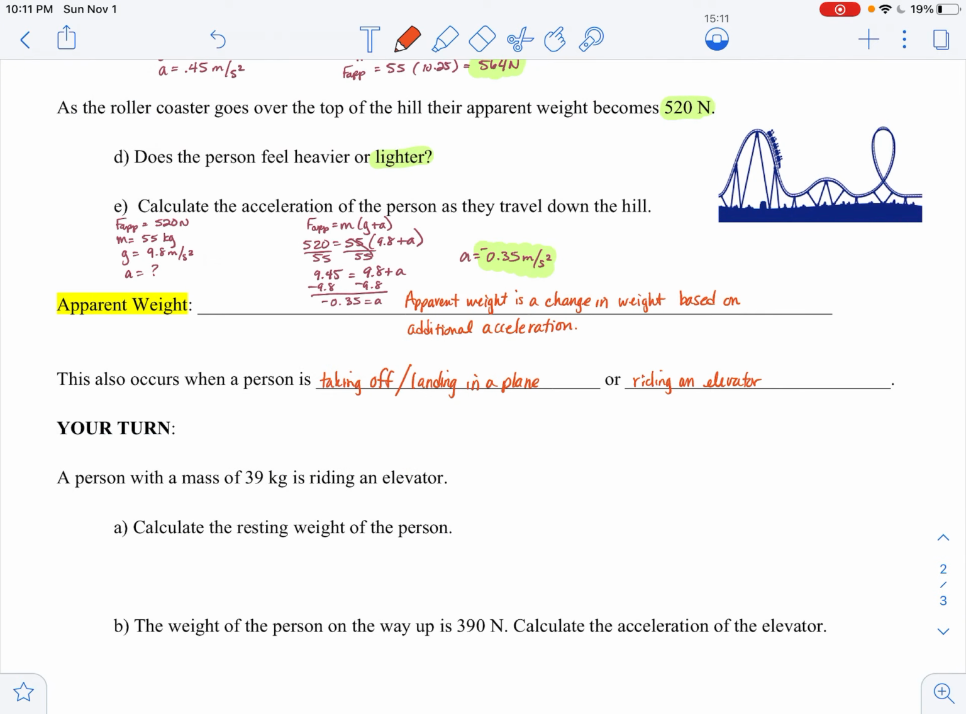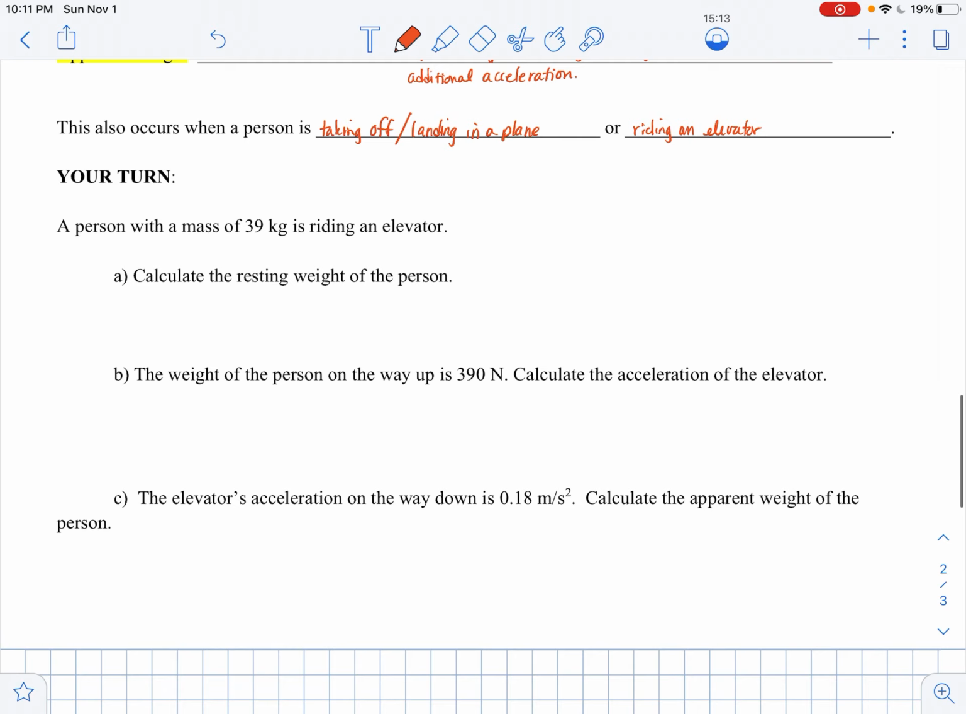All right, so now it's your turn. You have a person whose mass is 39 kilograms riding in an elevator. You are going to do the same things we did up above. Find the resting weight of the person. Okay, that's part A. You are going to find the acceleration on the way up and the apparent weight of the person on the way down.